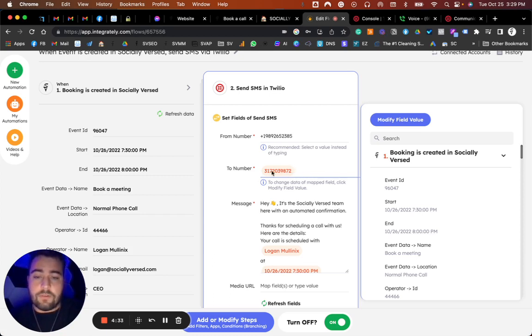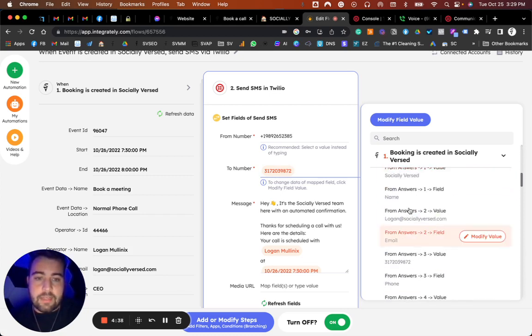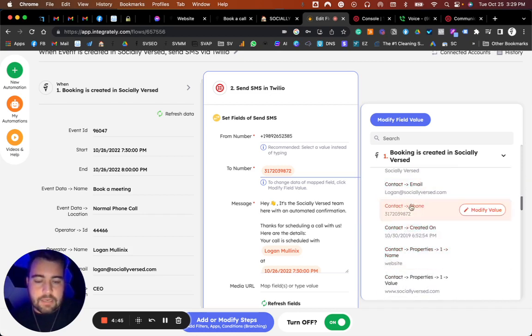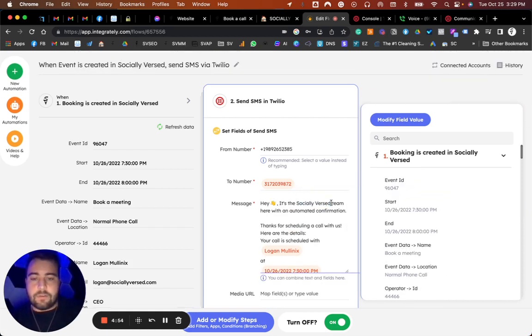So what we have to do to set this up is for the To number, we come in here and grab the data that came through the API through the booking. So we're going to come down. In this example, it is the contact's phone. So we pretty much just copy this, we put it in here, and then this is where we can come in and edit this. So for yours, obviously, if you're duplicating this, you'd come in here and delete this and put your business name here, but I'm going to keep it social first, obviously, since that's what this is for now in this example. And then you can come in here and adjust all this.